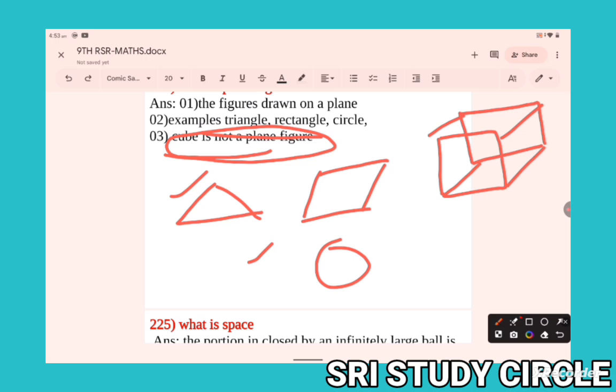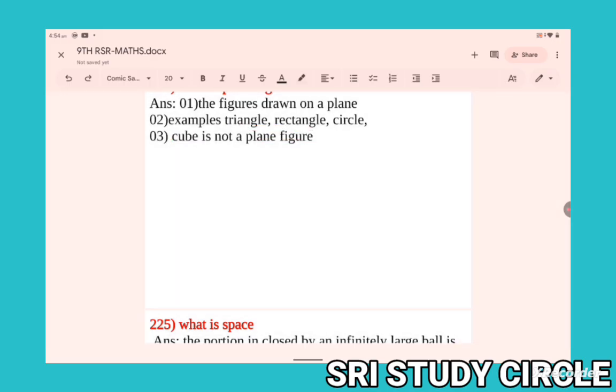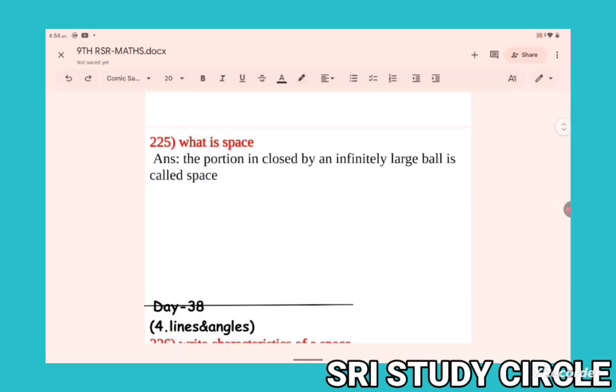For example, the object cube, the object ball. These are objects. Objects mean 3D objects, not 2D. So this is a figure, figure, figure. This is an object, meaning a 3D object. Okay, clear. Now, what is space?